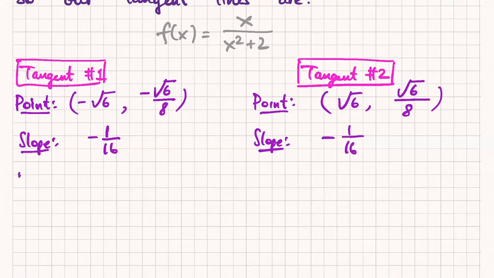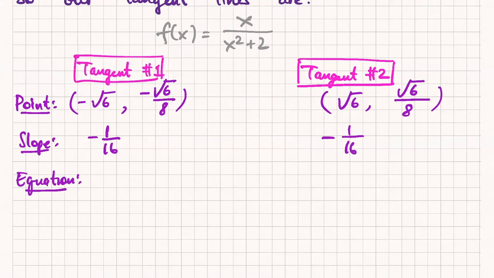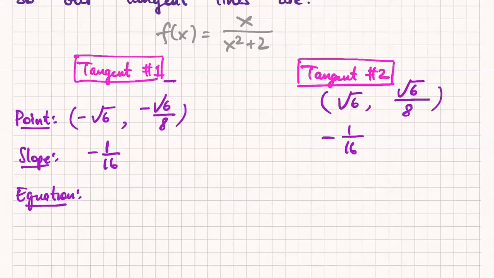And then I could say, what is my equation? Actually, I don't need this. Let's move that down a little bit.